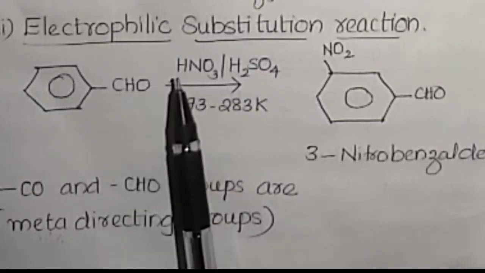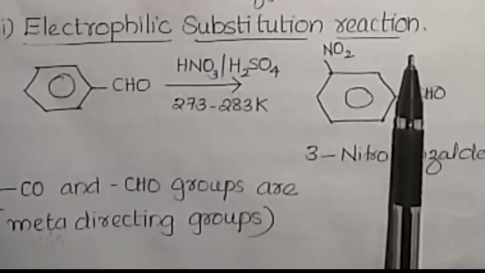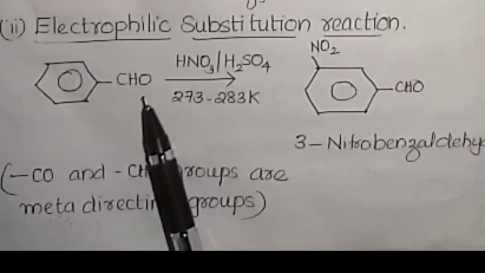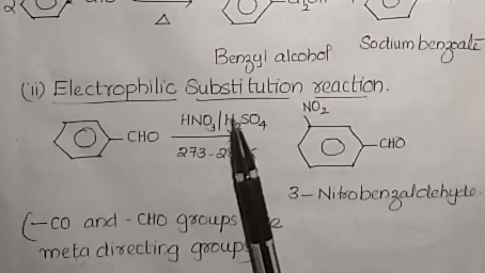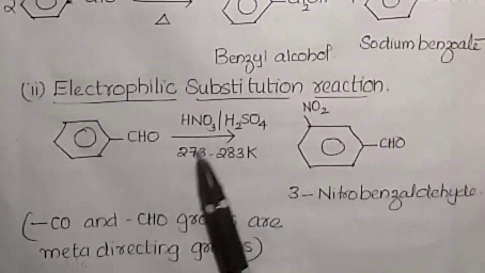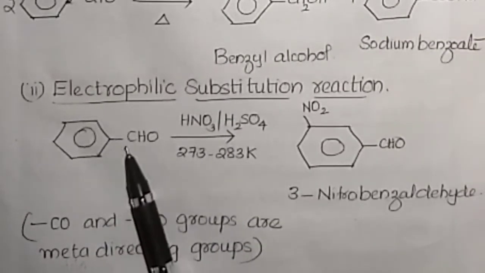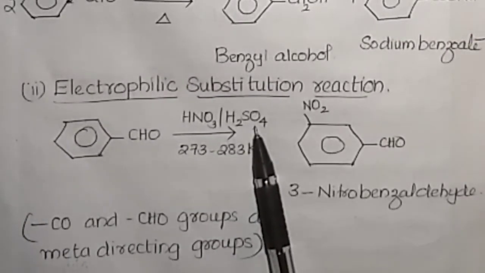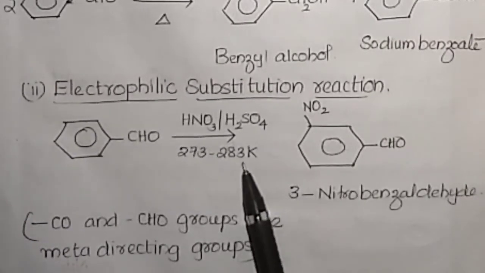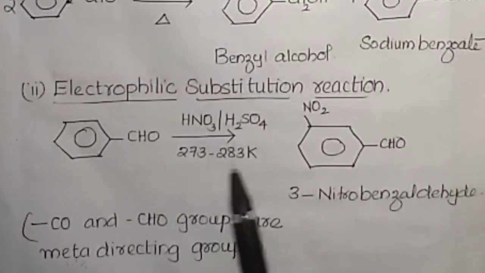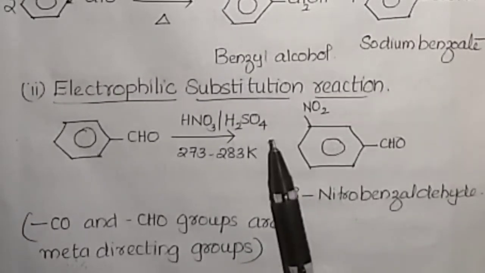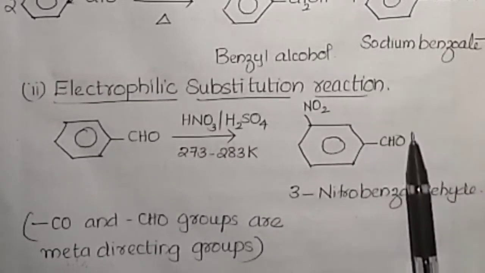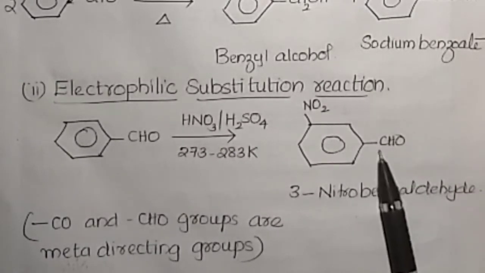Next one is the electrophilic substitution reaction. Aldehydes and ketones are meta-directing groups, so electrophilic substitution takes place at the meta position. So this is an aldehyde. Concentrated nitric acid and sulfuric acid are added at 273 to 283 Kelvin for nitration. So the NO2 group is substituted in the meta position because the aldehydic functional group is a meta-directing group.